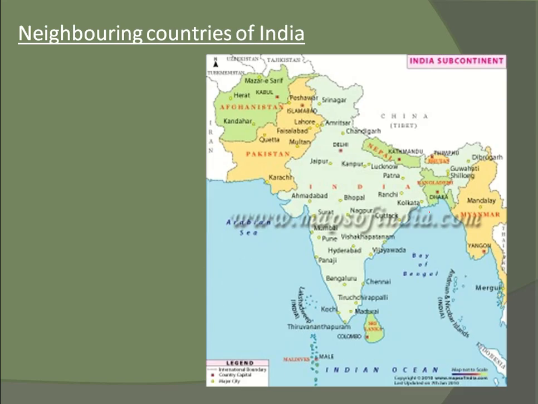Neighboring countries of India. First is Pakistan, which is here. Second is China, which is here. China occupied this, and Pakistan occupied this.